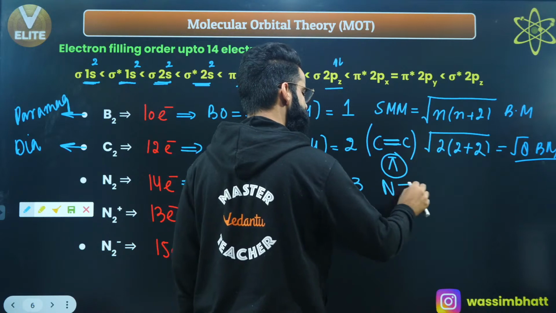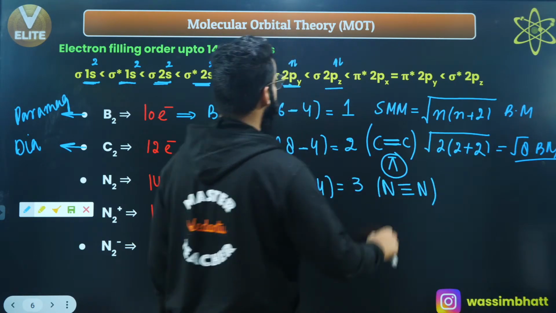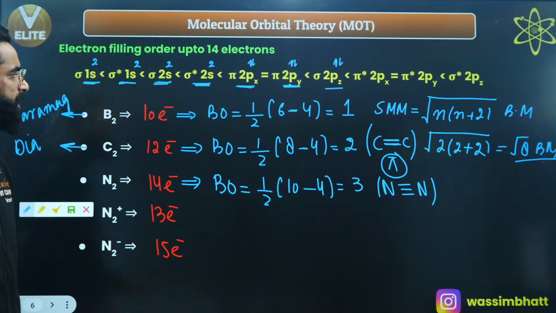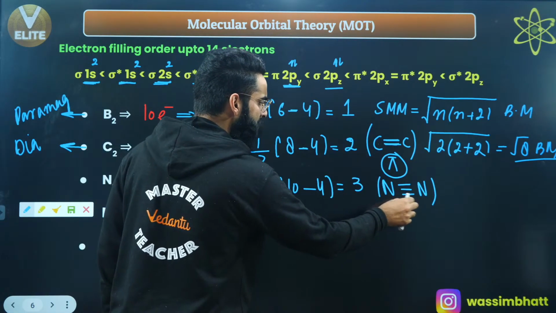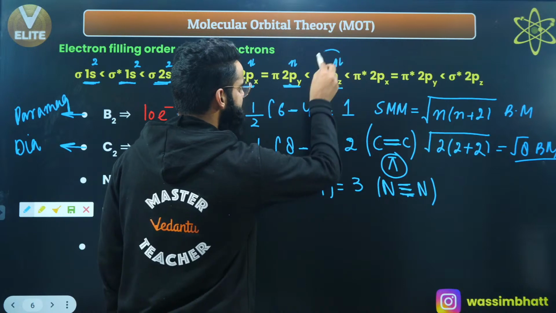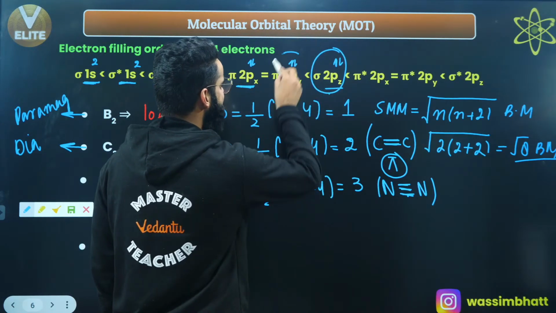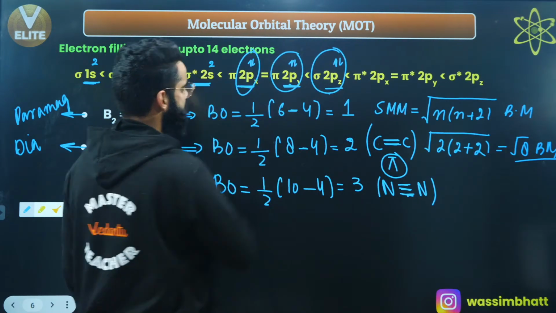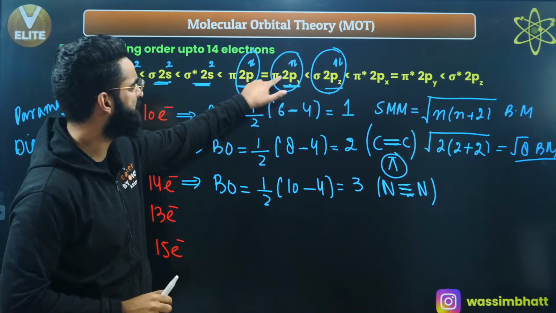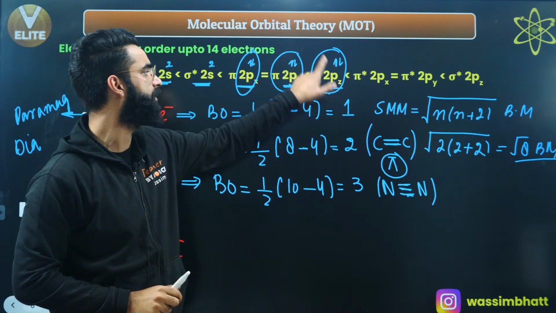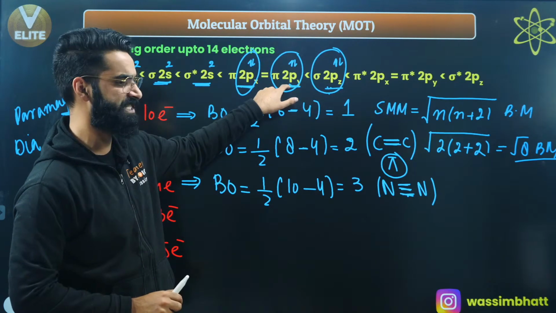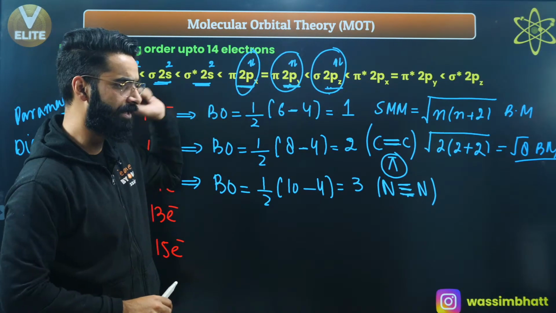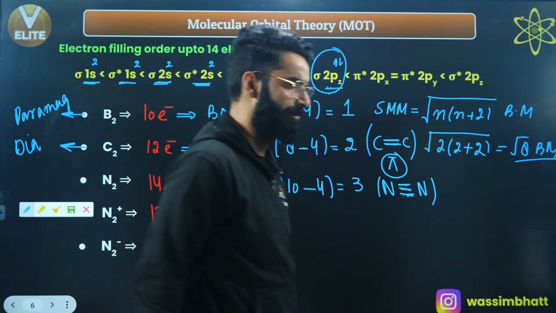So it's going to be N triple bond N. You can take it out: 1 is going to be a sigma bond and 2 are going to be pi bonds. This is responsible for the sigma bond and these two are responsible for making pi bonds, right? This is pi 2px2, this is pi 2py2, this is sigma 2pz2. So this molecular orbital is responsible to form the sigma bond, this one is responsible to form a pi bond, and this one is again responsible to form a pi bond, right?